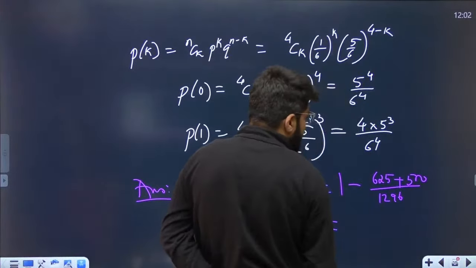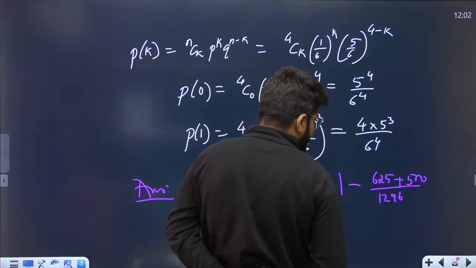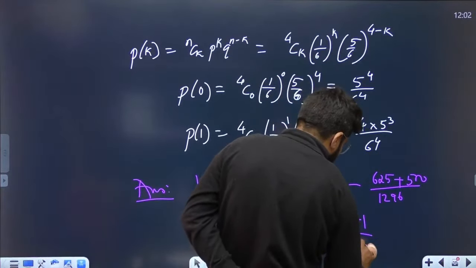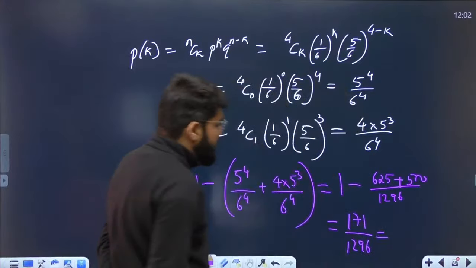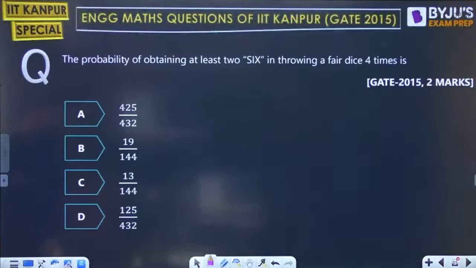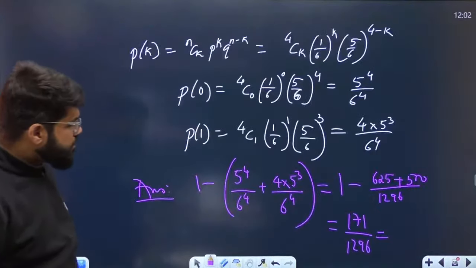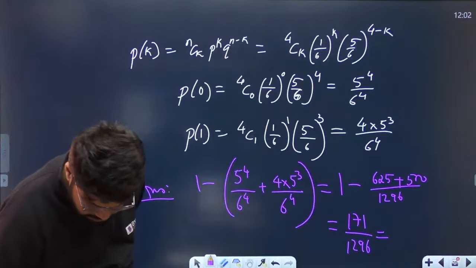So your answer should be (1296 minus 1125) by 1296, that is 171 by 1296. Is it NAT or MCQ? Okay, so 6.